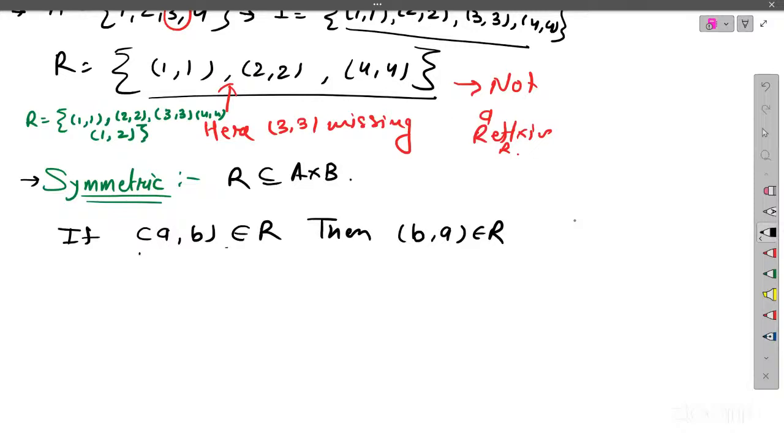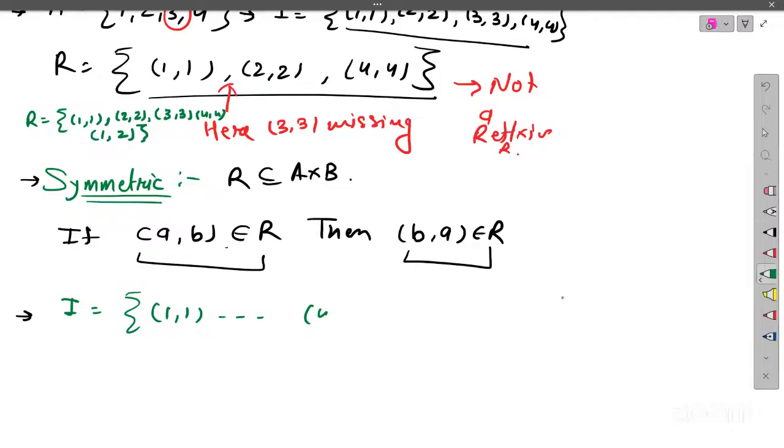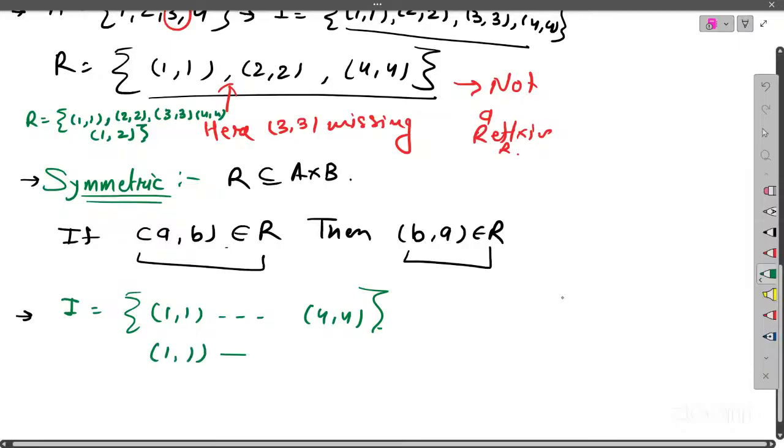So it means if (A, B) is there, then (B, A) should be there. Such relations are known to be symmetric relations. Now there is one remark here: the identity relation is a symmetric relation. If you consider the identity relation (1,1), (2,2) and so on, (4,4), for all pairs (A, B) is there and (B, A) is also there. For (1,1), its symmetric pair is again (1,1), which is there in identity. So for all pairs we have a symmetric pair, that's why it is a symmetric relation.